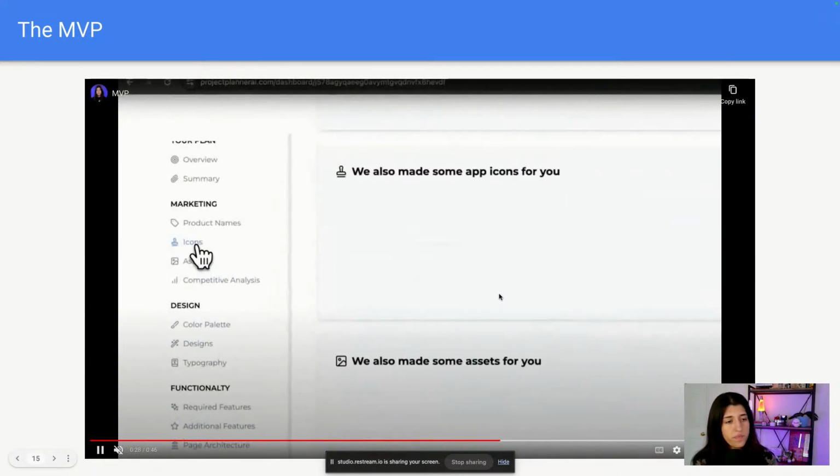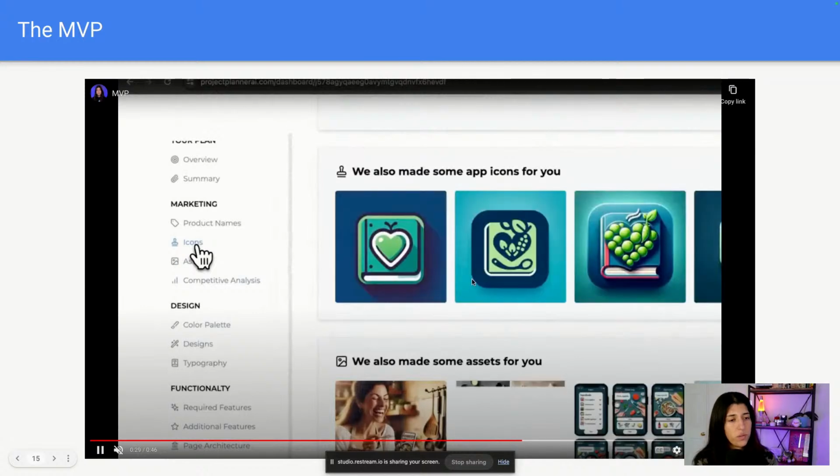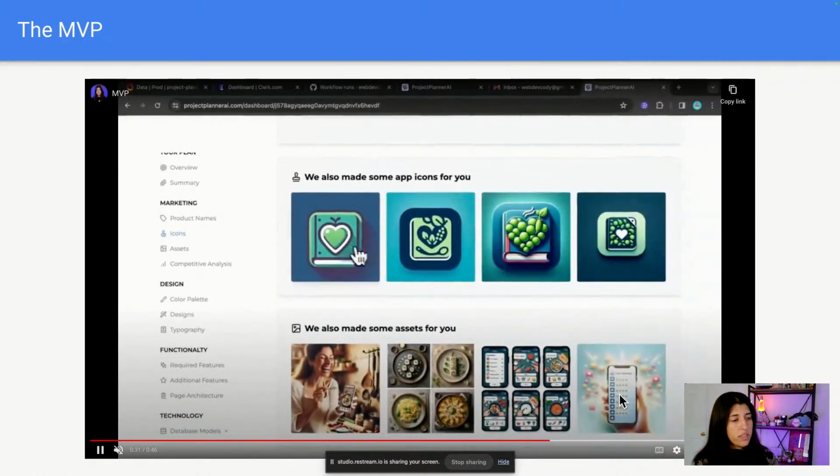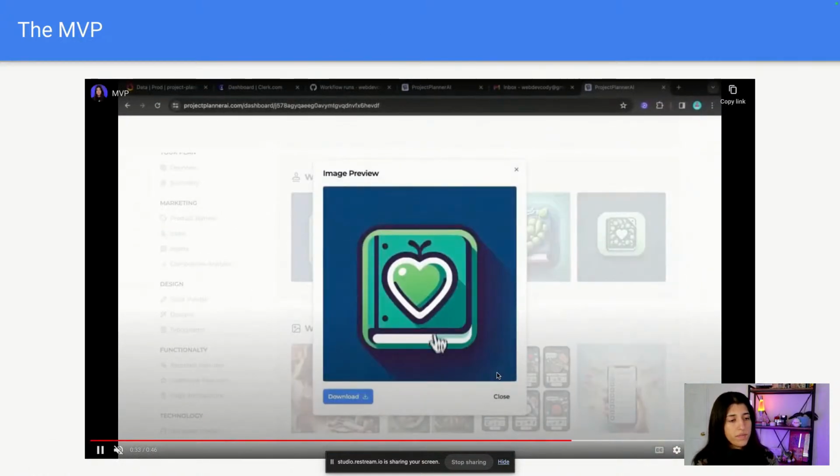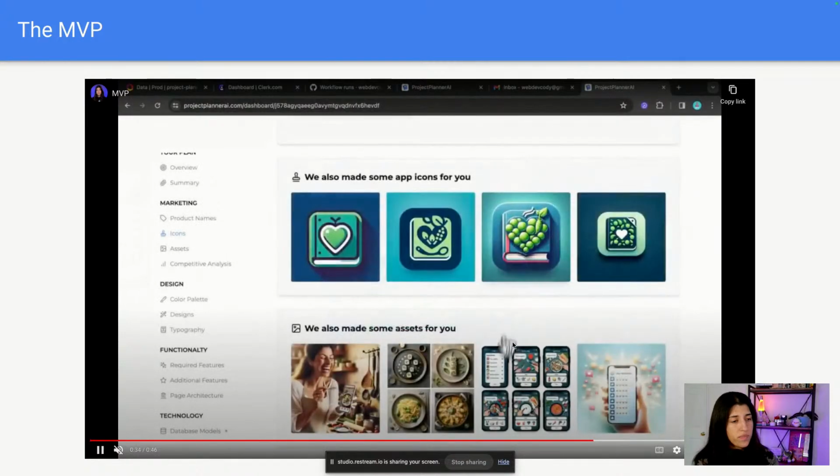But then yeah, here we go, and we are also using DALL-E to generate the icons for us. So these are some icon ideas, or even icons that you can use and download from our end, and then also some other assets if you want to use on the site. So yeah, that's pretty cool.